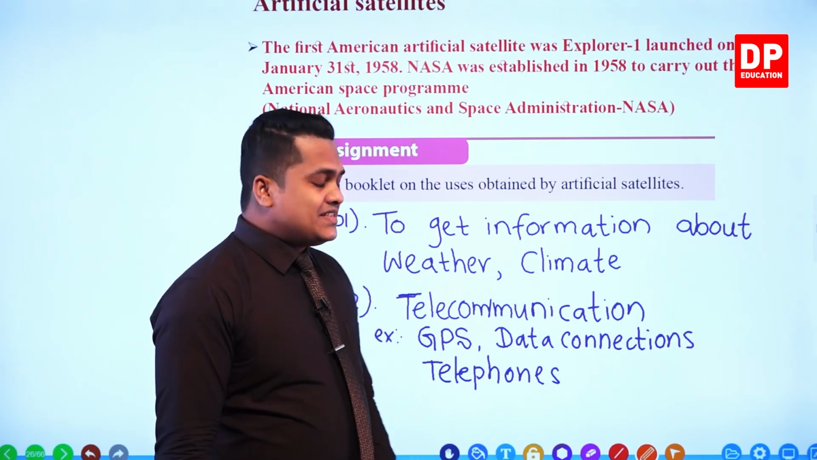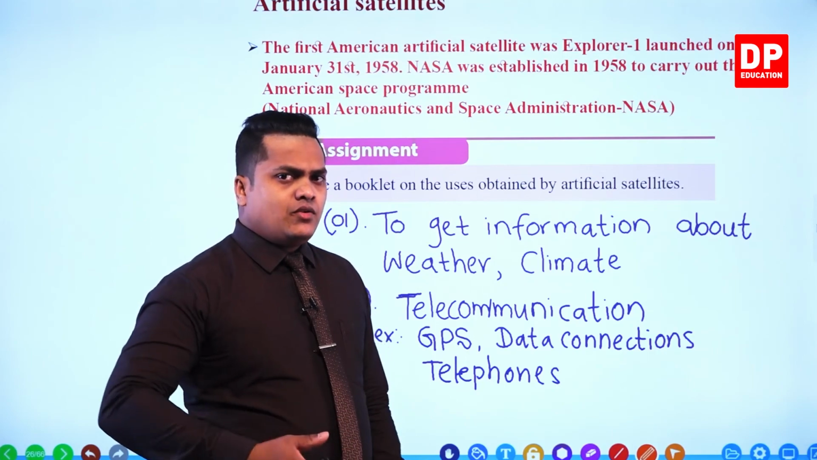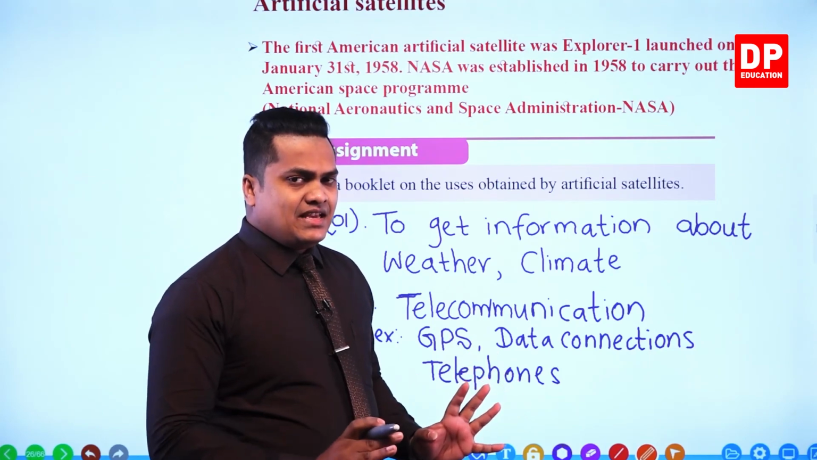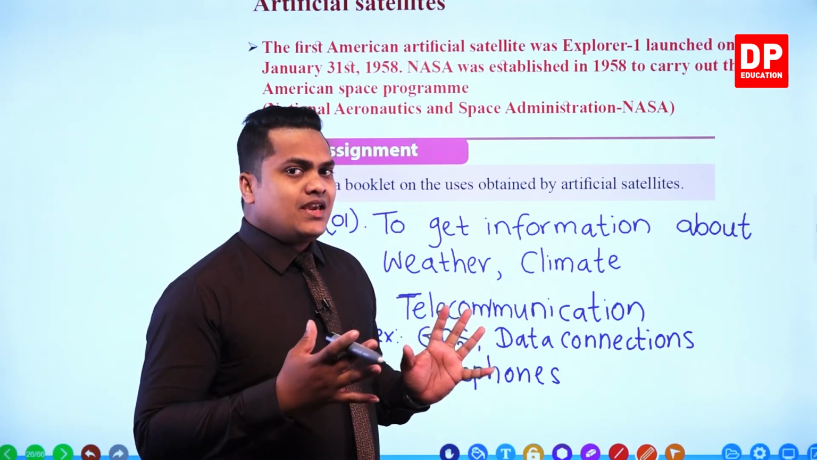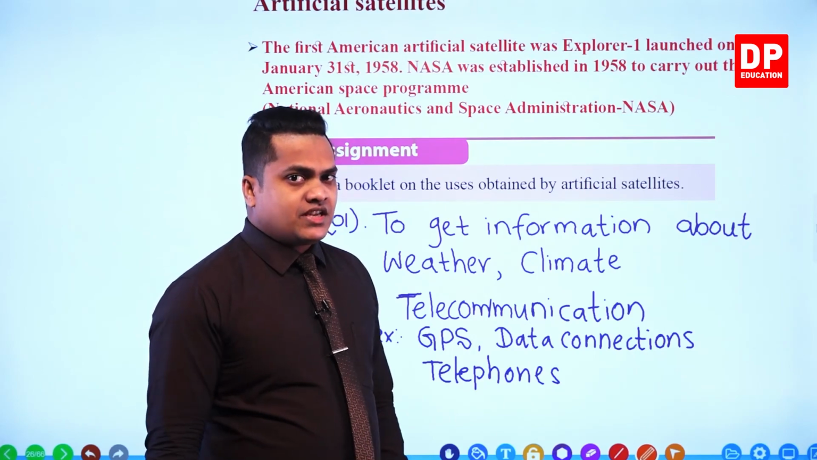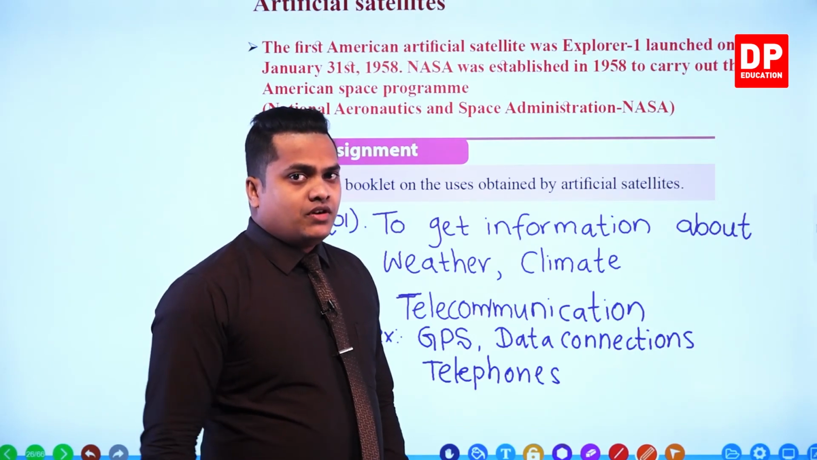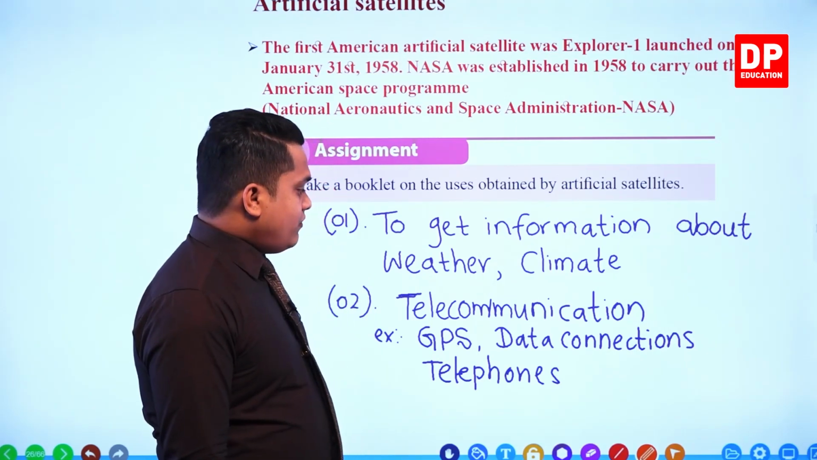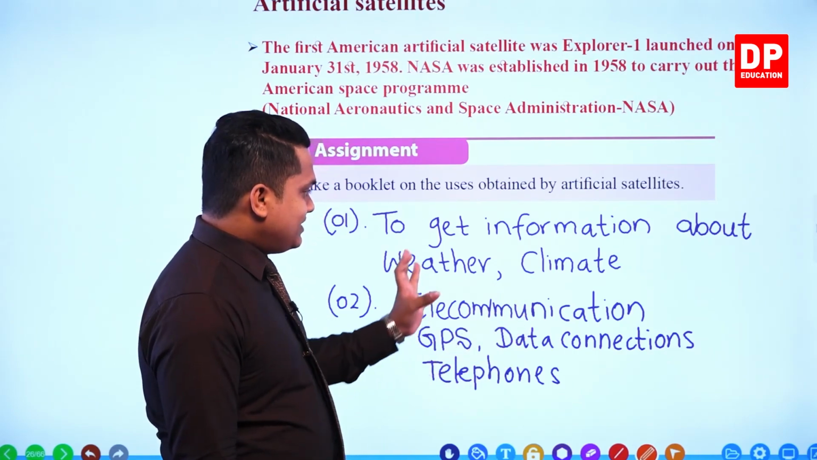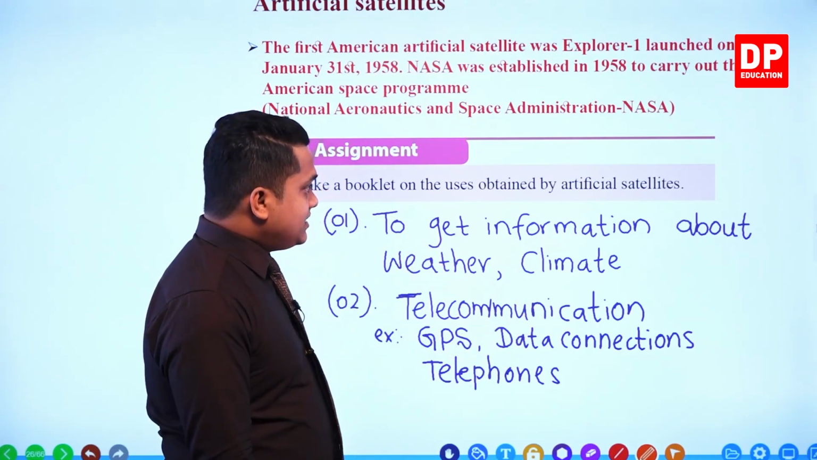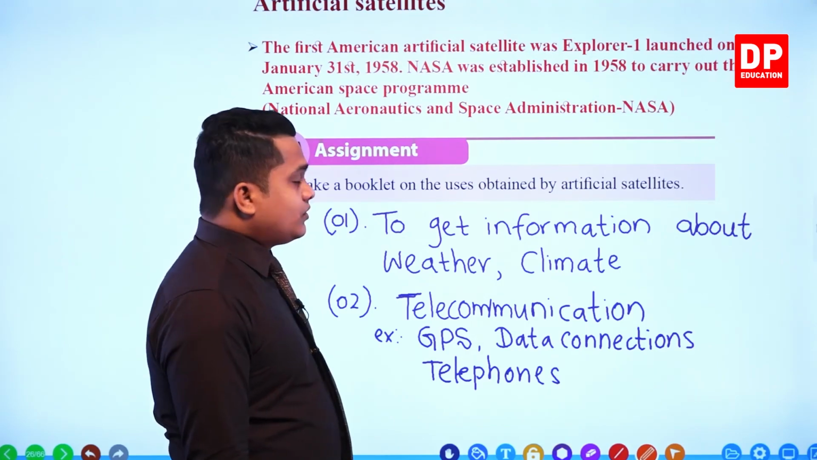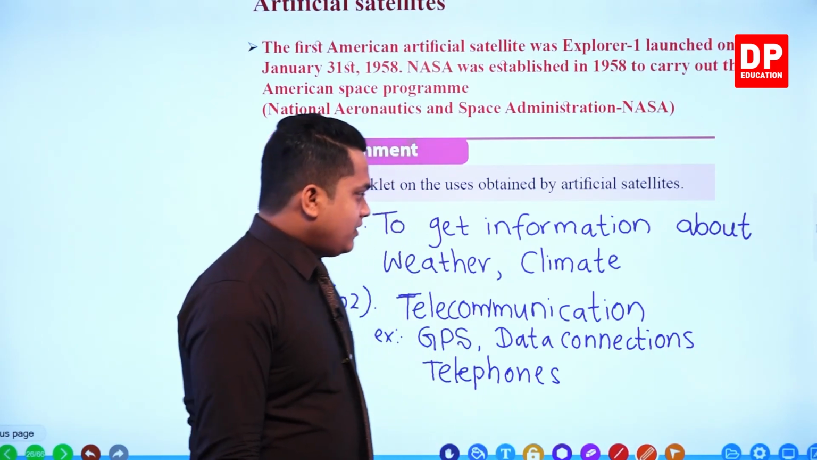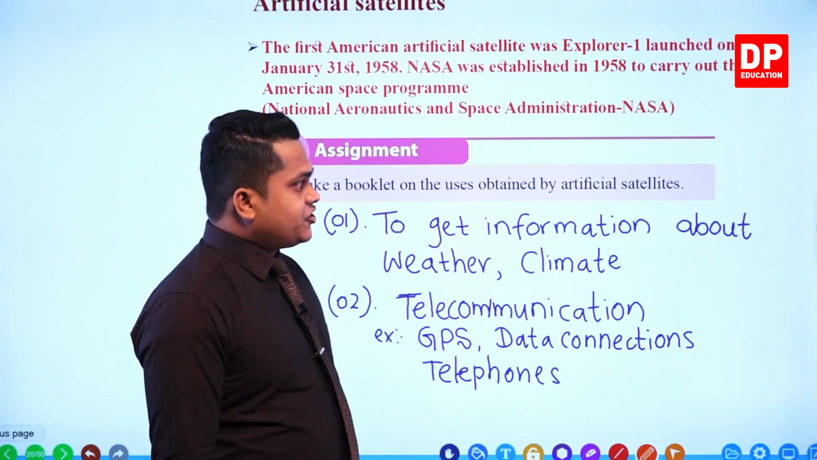Okay, so these are several instances, my dear children. You find out even more information regarding artificial satellites. These are two main key areas in which we use these artificial satellites to do our day-to-day work, right? So find out more details regarding these things. By that way, it's easy to make this booklet, right, my dear children? So these are the uses of artificial satellites.